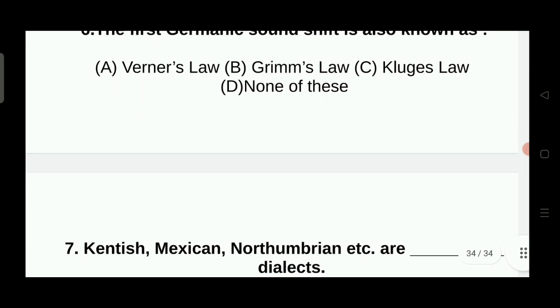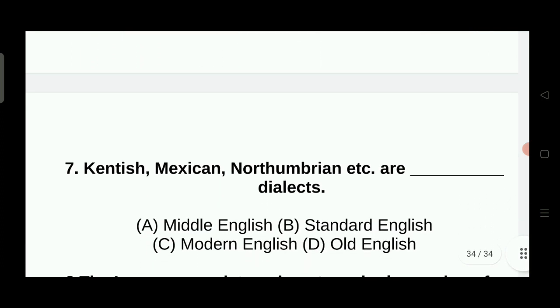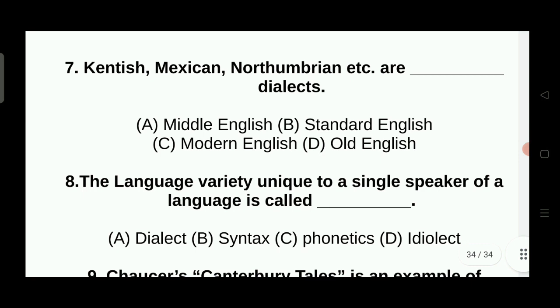Seventh question: the Kentish, Mercian, Northumbrian, etc. are Middle English dialects, Standard English dialects, Modern English dialects, and Old English dialects. The right answer is Old English dialects. Next one: the language variety unique to a single speaker of a language is called dialect, syntax, phonetics, and idiolect. The right answer is idiolect.